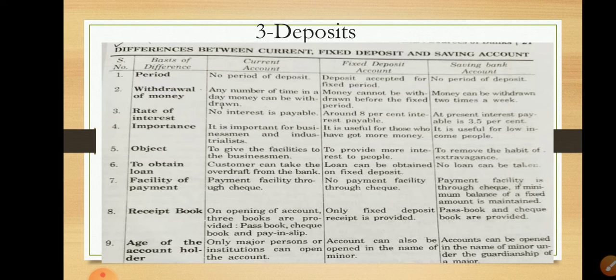Sixth, to obtain a loan. Customers can take an overdraft from the bank, and overdraft facilities are only available on a current account. In a fixed deposit account, a loan can be obtained against the fixed deposit. And in a saving account, no loan can be taken. A person cannot take any loan from a saving bank account.